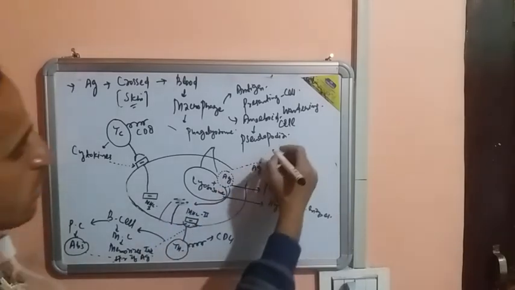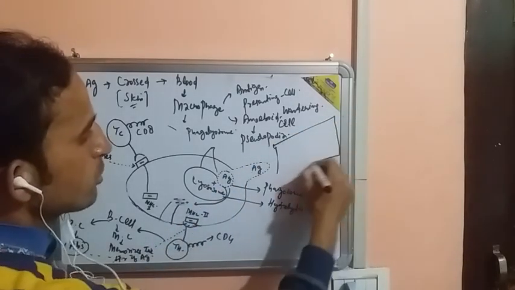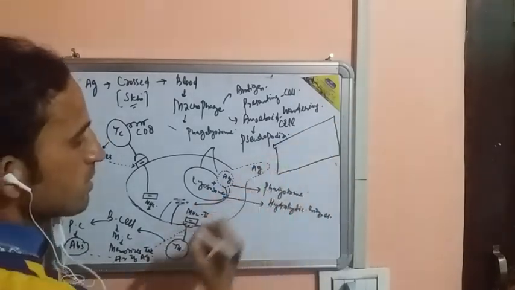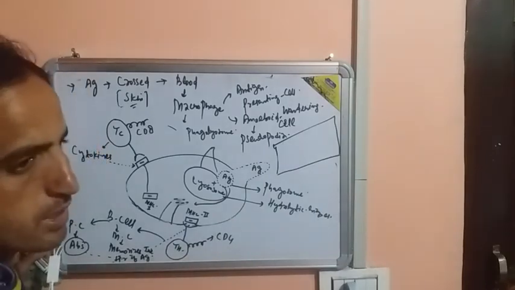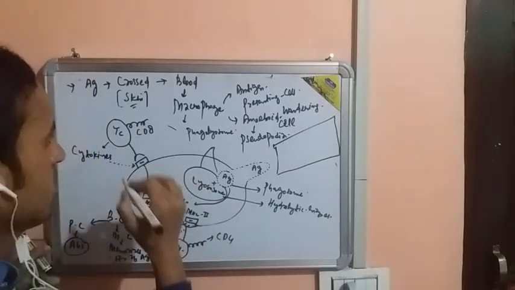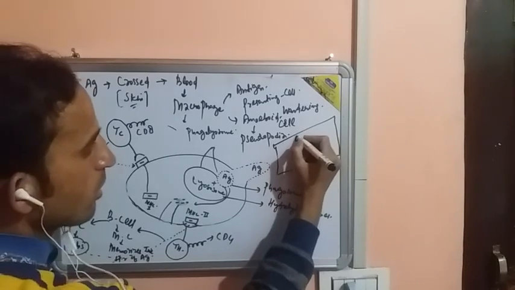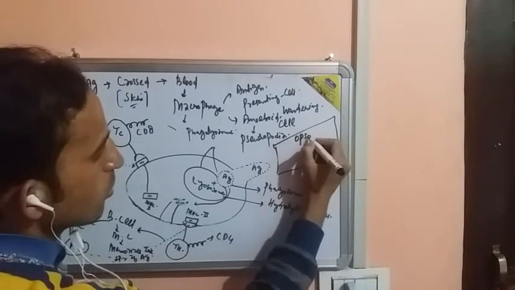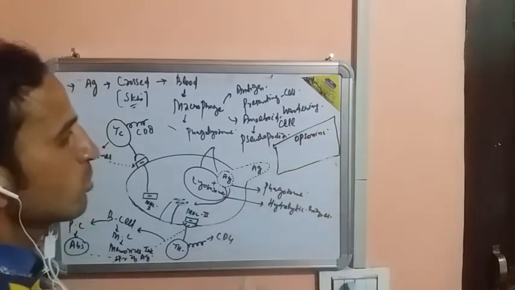Now here I will also like to mention one most important point, that there are certain important molecules which basically accelerate the process of this phagocytosis, that are called opsonins. OPSONINS. Opsonins are basically the molecules